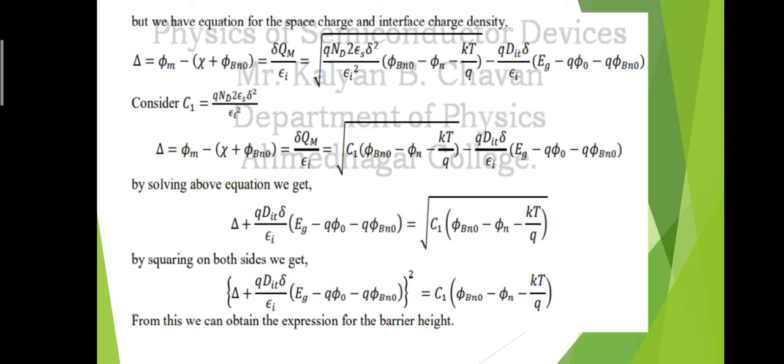Now in this term we consider a constant C1, which is for q N D 2 epsilon s delta square divided by epsilon I square.